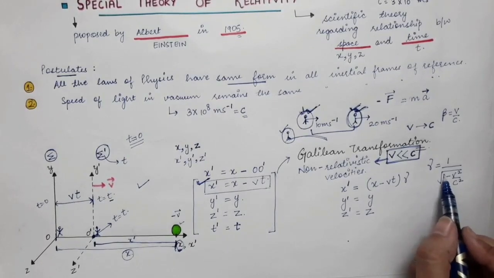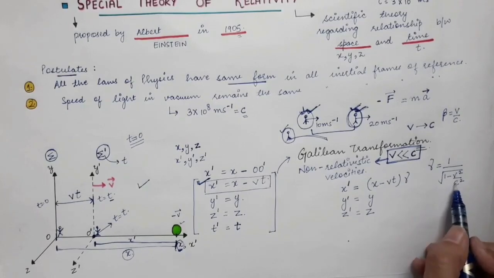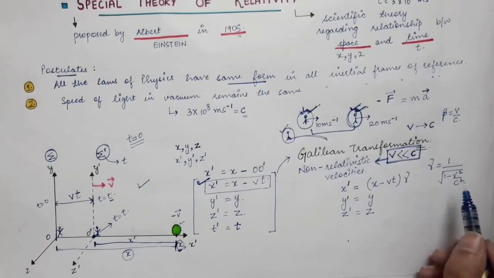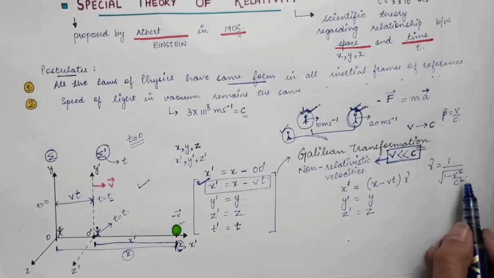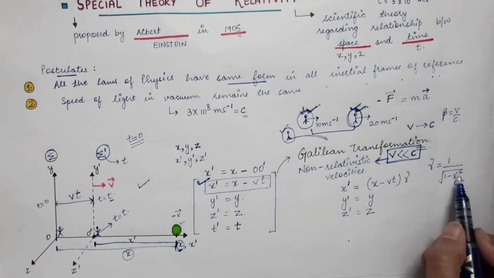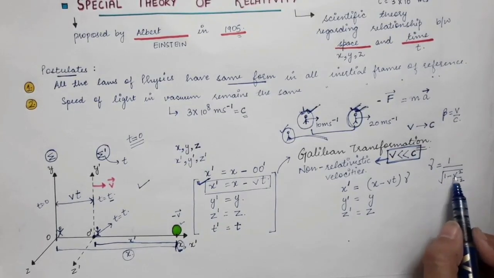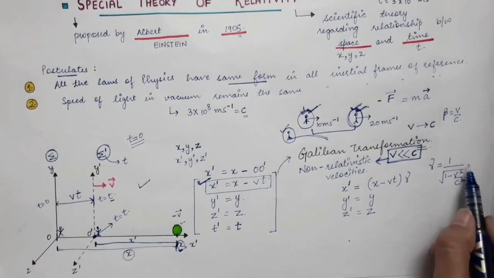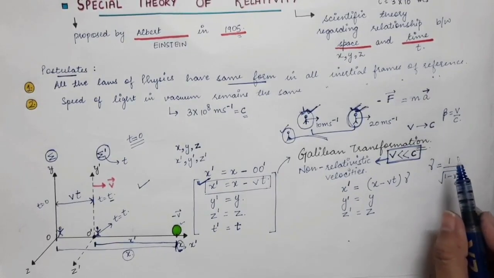Therefore here we have 1 minus v square by c square. If this v square by c square is always less than 1, then we have 1 minus something, and it will come in decimals. So let's say this v square by c square comes out to be 0.5 for any object. In that case we will have 1 minus 0.5, and that will be just 0.5. And when you solve this whole factor, the gamma will always be greater than 1.